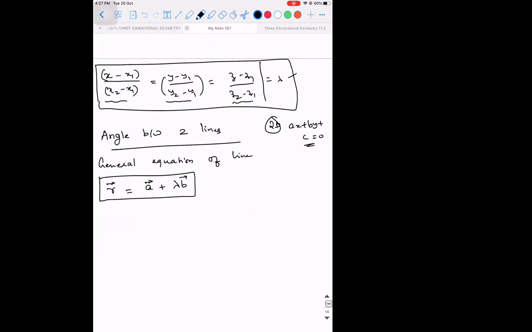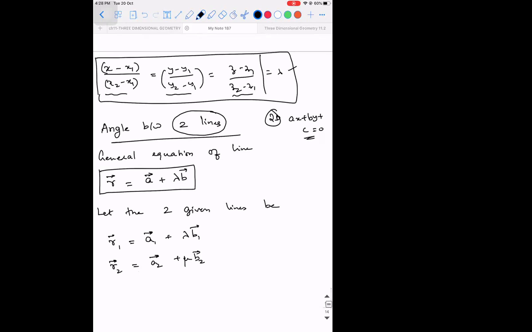So here, how many lines are given to you? There are 2 lines given. Let the 2 given lines be r1 vector is equal to a1 vector plus lambda times b1 vector, and r2 vector is equal to a2 vector plus lambda times b2 vector. Or it cannot be lambda, it will be some mu.